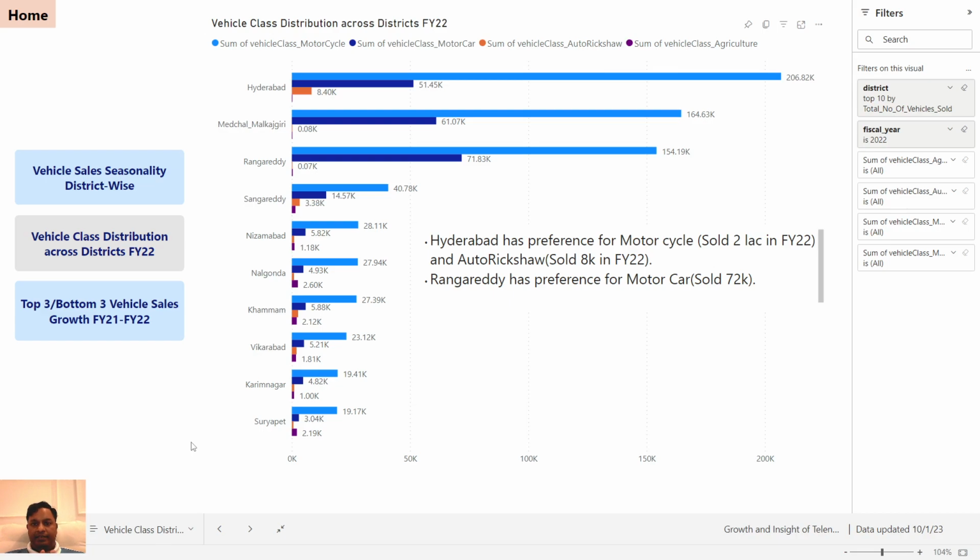Rangareddy also has a preference for motor cars. We can see 72,000 vehicles sold in Rangareddy in motor cars only. In comparison to Medchal Malkajgiri and Hyderabad, Rangareddy is 10,000 more. So they have a preference for motor cars, right? Okay, moving on to the next question.